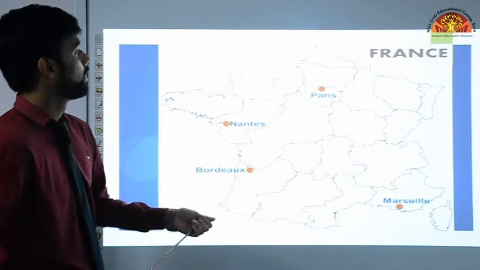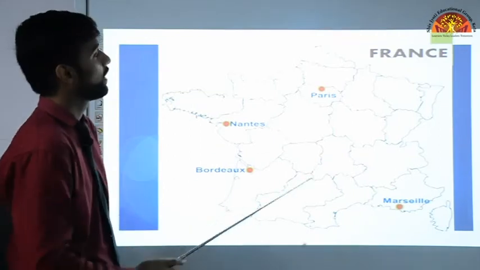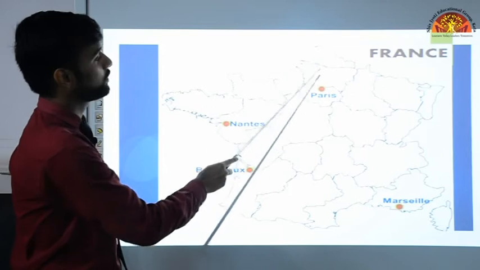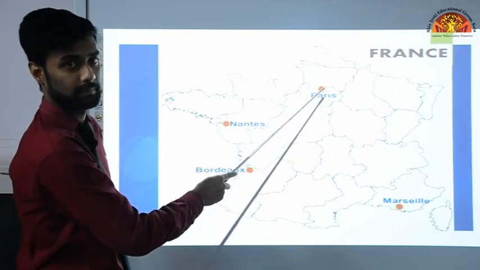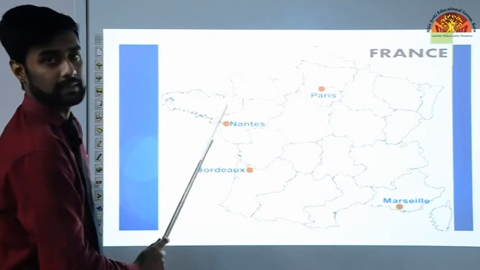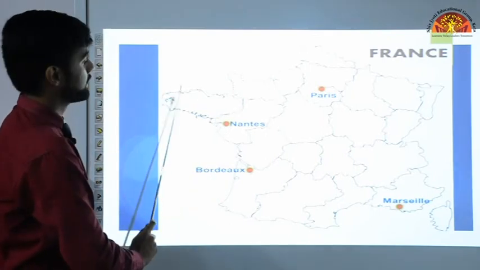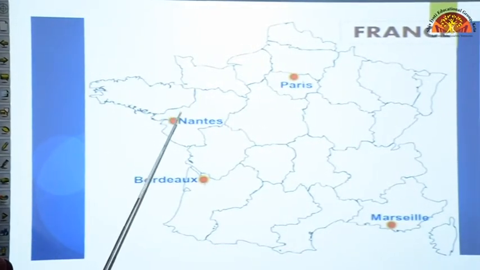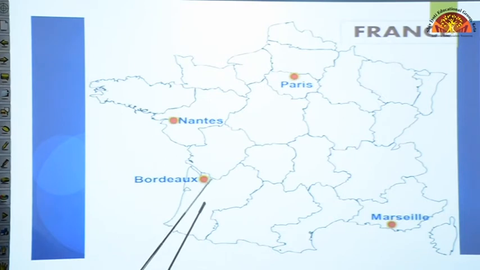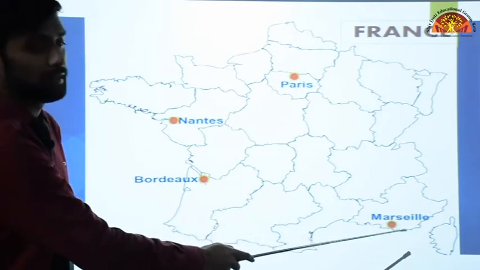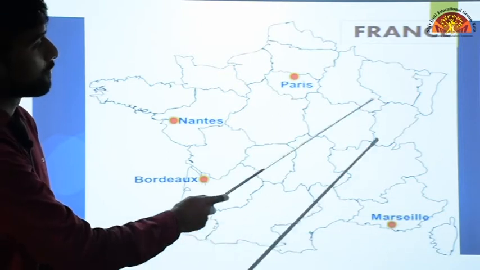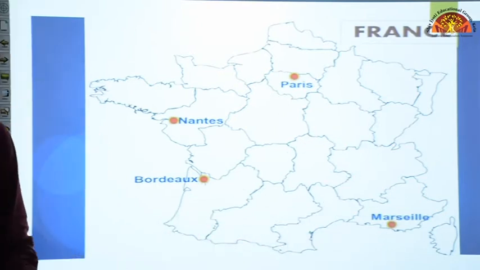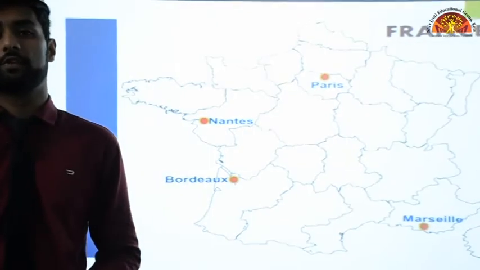So let's see. First, mark Paris on the map of France. From the 3rd province from the top, 1, 2, 3, mark Paris here, okay? And now come to Nantes. On the western side, from the 2nd province, mark Nantes, okay? 2 provinces down from Nantes, you will have Bordeaux, okay? I know it says B-O-R-D-A-U-X, but it's pronounced as Bordeaux. Now, Marseille is here, okay? So mark all these 4 cities on the map of France. These are the 4 important cities in which the French Revolution happened.